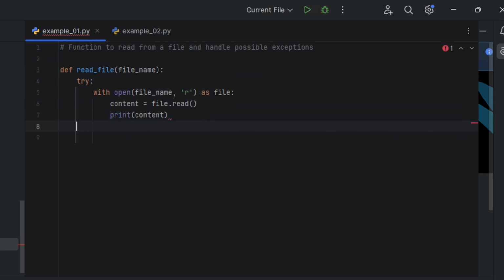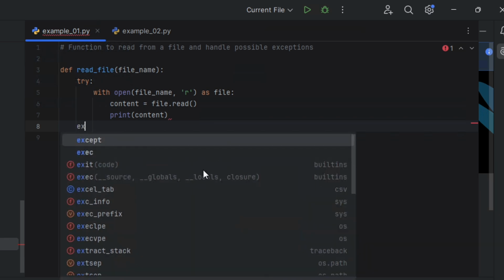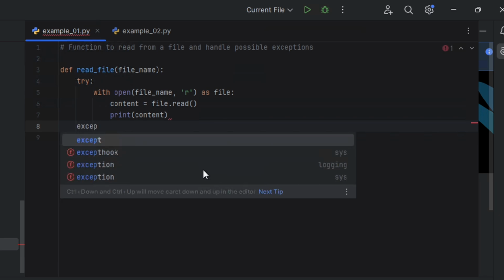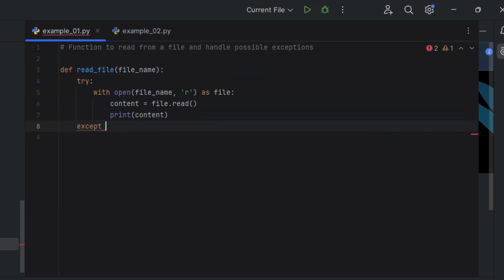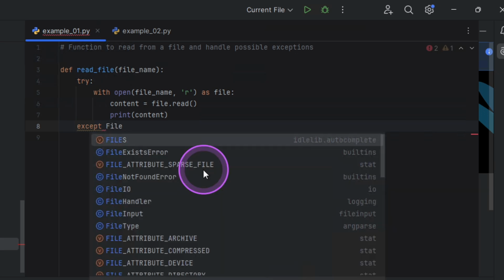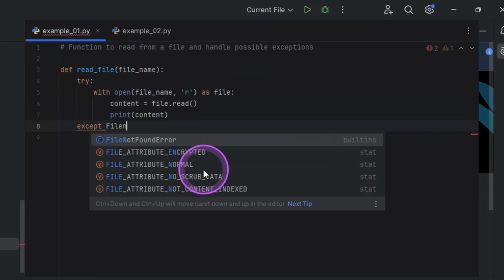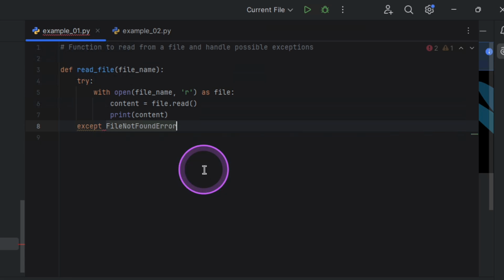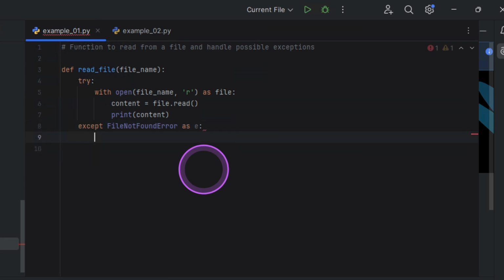However, if the try block does not work, how do I manage the exception? I'm going to say except, and a specific error I want to catch is FileNotFoundError, which is a very popular one when you're working with files. I'm going to catch this and give it an alias as e. After that, I'm going to print. I'll use a formatted string because I want to add the exception. Say file not found, e.